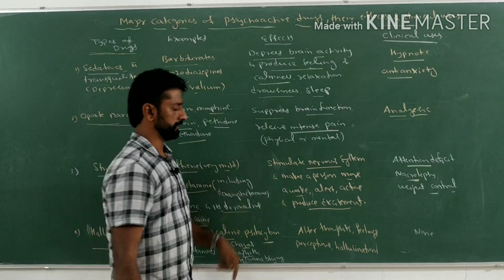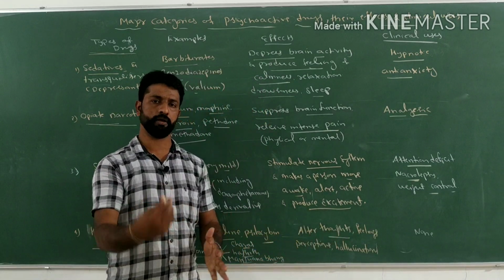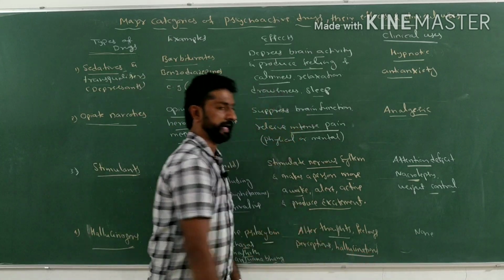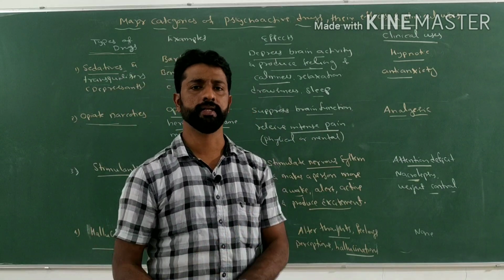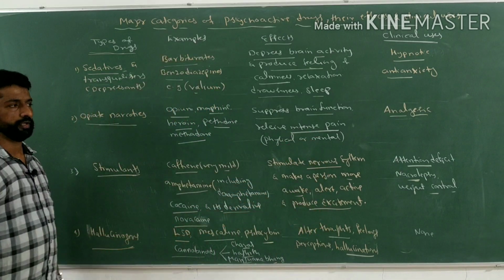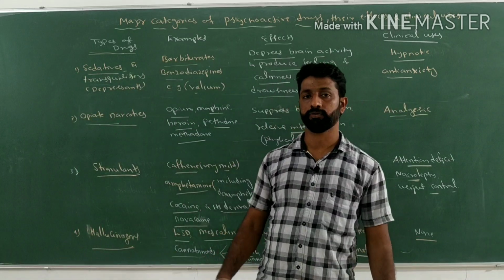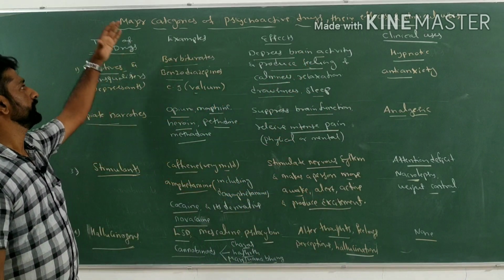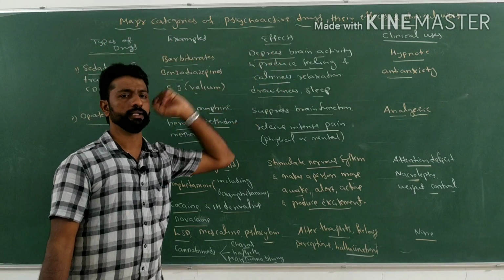And what is their effect? They alter the thoughts, feelings or perception of an individual, and also cause hallucinations without any actual sensory stimulus. So only these are called hallucinogens, and there is no clinical use of these hallucinogens. So this is the discussion of the types of drugs, their examples and effects, and clinical uses.